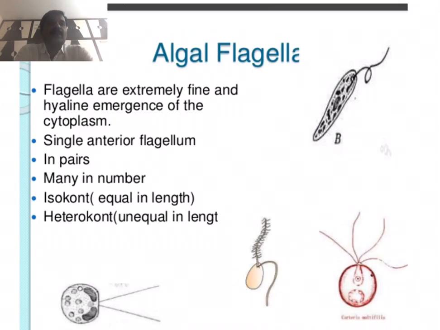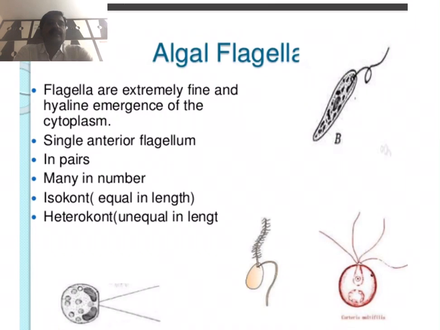In these species, the motile cells have two different flagella, one acronematic and another pantonematic. This arrangement of two different types of flagella in each single motile cell is called heterokont.